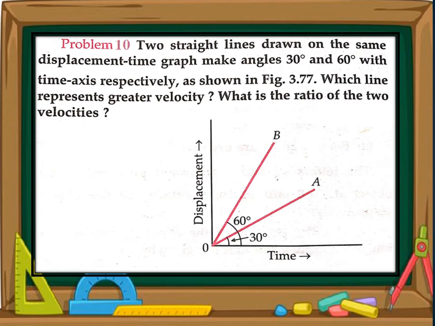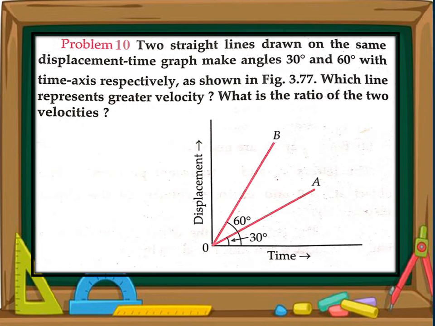Next, question number 10. Two straight lines drawn on the same displacement-time graph make angles of 30 degrees and 60 degrees with the time axis respectively, as shown in the given figure. Which line represents greater velocity, and what is the ratio of these two velocities? So you have to find two things: which is moving with greater velocity, and what is the ratio of their velocities.